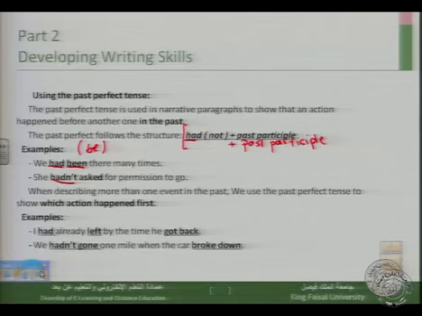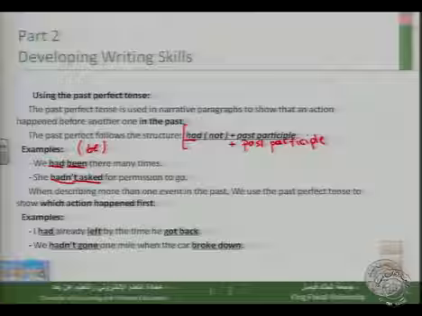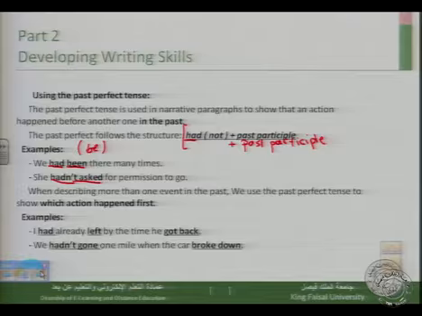Here we have hadn't. The negative of the verb had in the past is hadn't. So here it's a negative verb. She hadn't asked for permission to go. Asked is the past participle, and hadn't is the negative of the verb had in the past. So this is how you can form the past perfect tense.